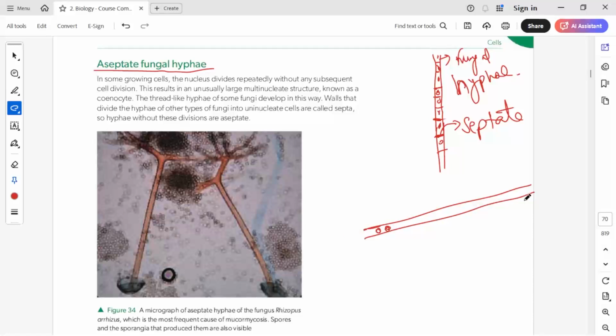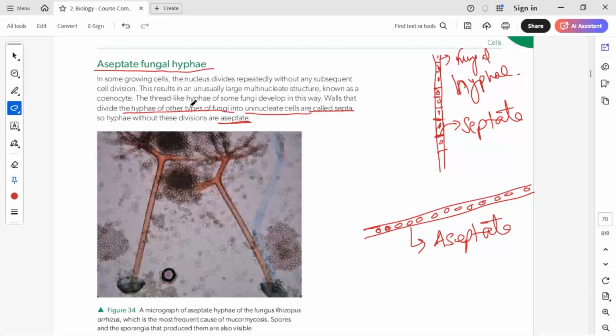In that condition, all of the contents are present in the hyphae, and such a structure will be formed where the nucleus will be able to move. So the cell division is not complete where septa is not formed. That is why these fungal hyphae are called aseptate, where the dividing septa is not formed between the two cells. So the thread-like hyphae of some fungi develop in this way. The walls that divide the hyphae of these types of fungi into uninucleate cells are called septa. So hyphae without these divisions are aseptate.